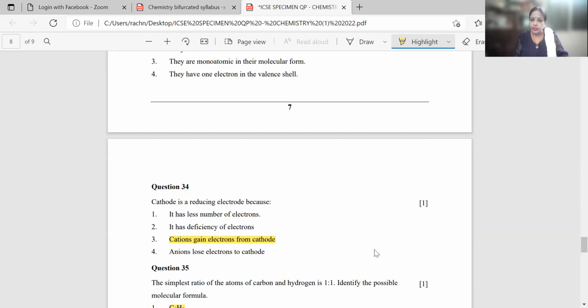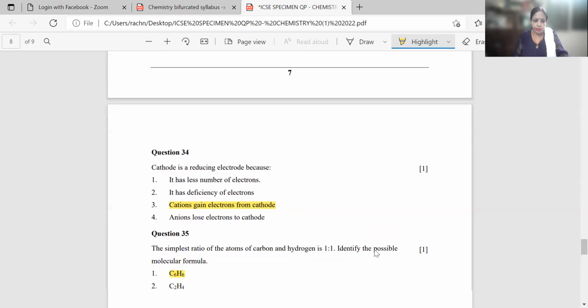The cations gain electrons when they migrate, because cations are the positive ions and the cathode carries a negative charge. So when these positive ions migrate towards the cathode due to force of attraction, at the end they gain electrons to neutralize their positive charge and get accumulated at cathode. So the correct answer will be cations gain electrons from cathode.